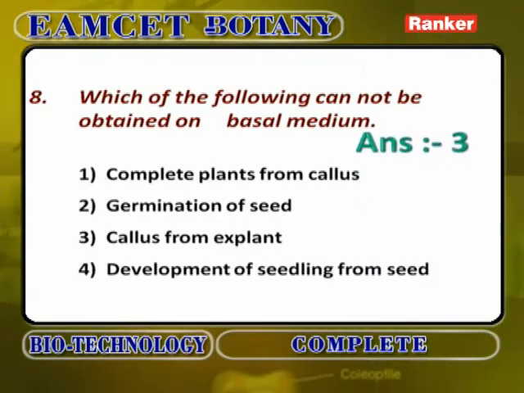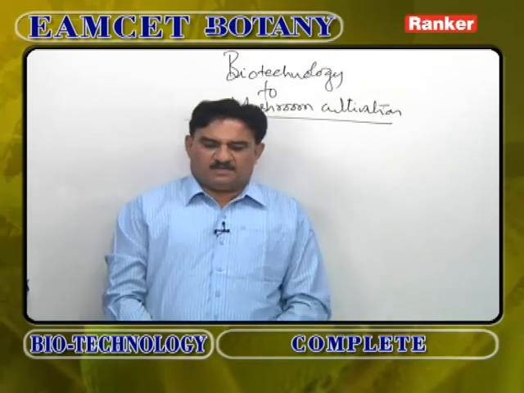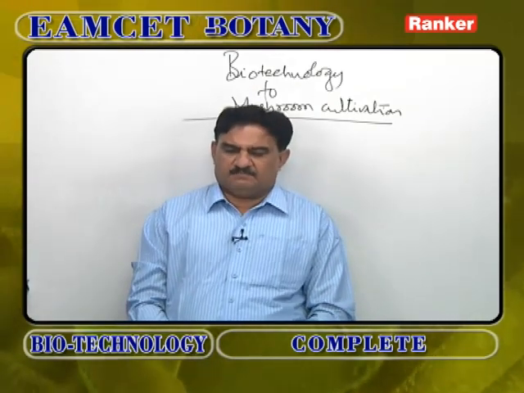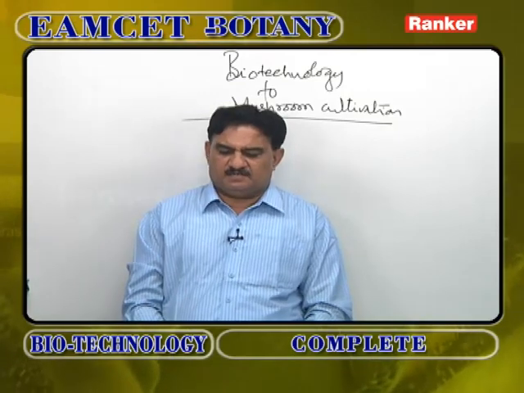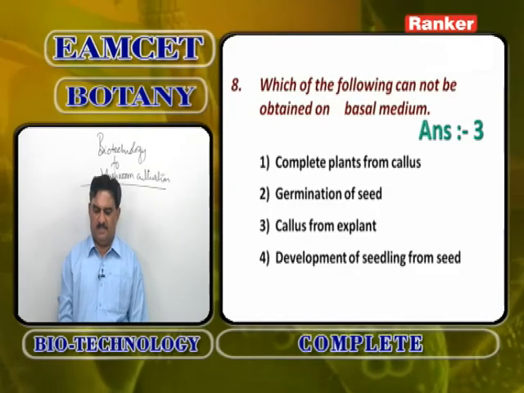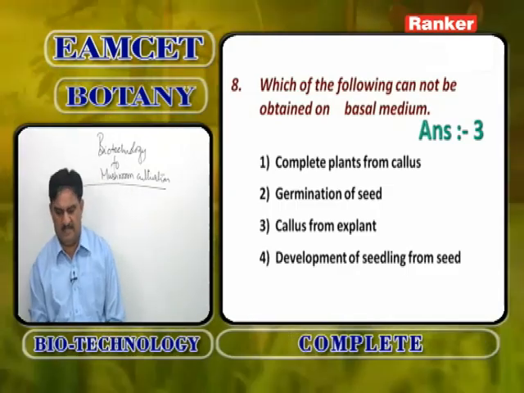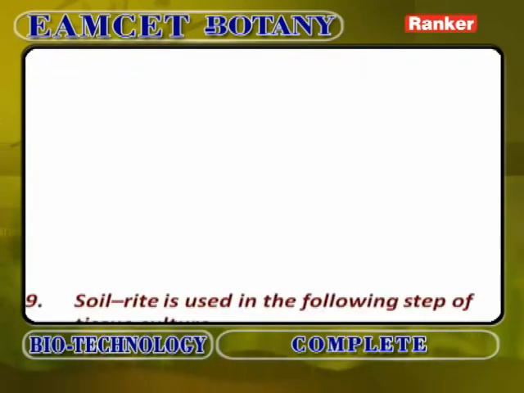Which of the following cannot be obtained on a basal medium? Complete plant from callus is impossible. Germination of seed can occur, and development of seedling from seeds is possible, but callus from explant cannot be obtained. Callus from explant, third one.